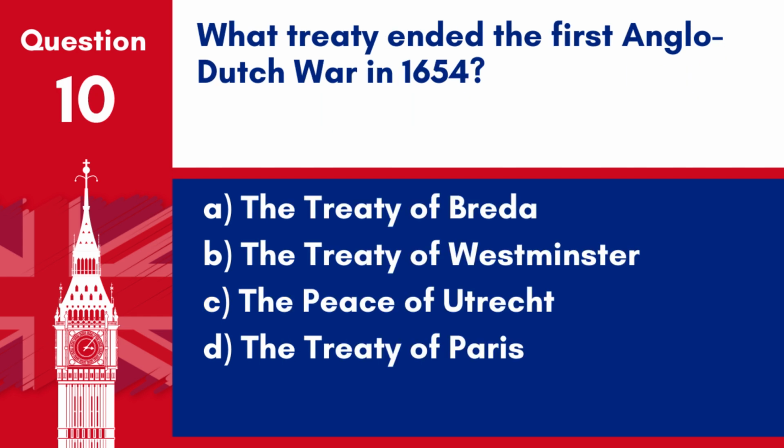Question 10. What treaty ended the First Anglo-Dutch War in 1654? A. The Treaty of Breda, B. The Treaty of Westminster, C. The Peace of Utrecht, D. The Treaty of Paris. Answer: B. The Treaty of Westminster. The Treaty of Westminster, signed in 1654, ended the First Anglo-Dutch War.